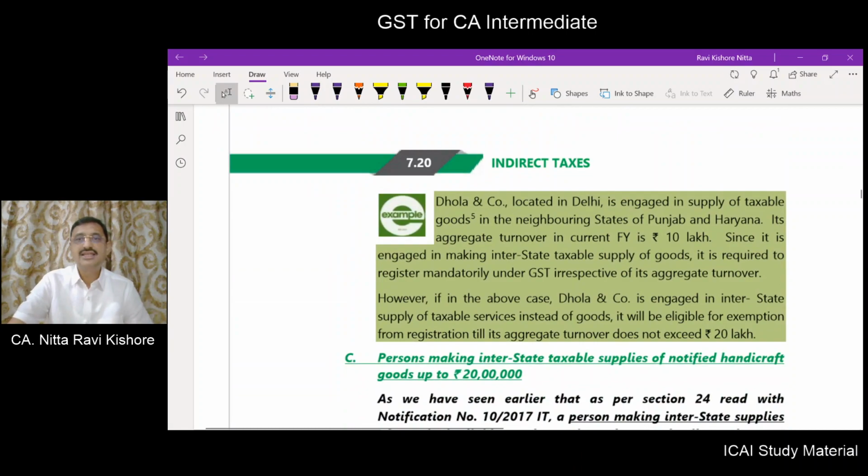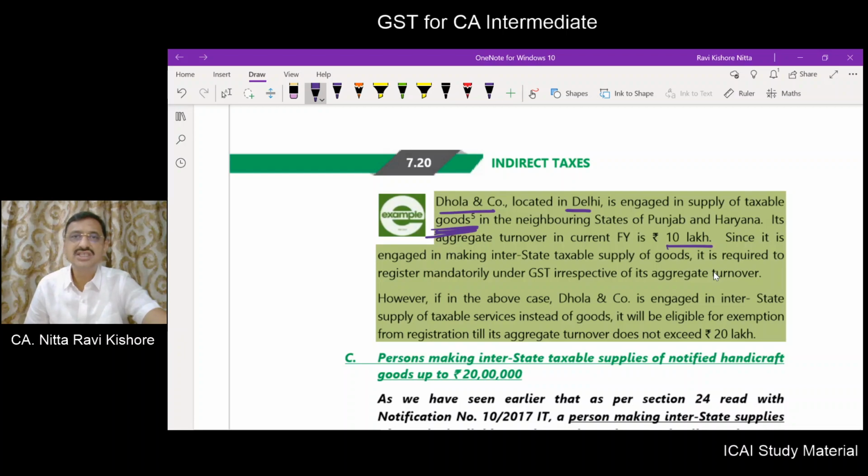Next, let us understand it by way of an example. Dola and Co. located in Delhi is engaged in supply of taxable goods to the neighboring states of Punjab and Haryana. The aggregate turnover in the current financial year is 10 lakhs.